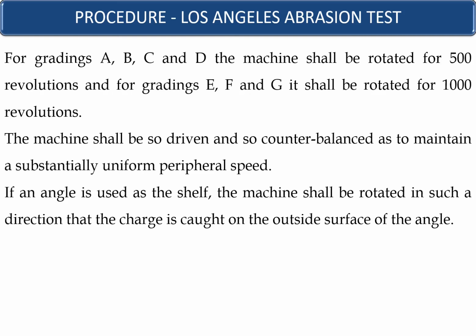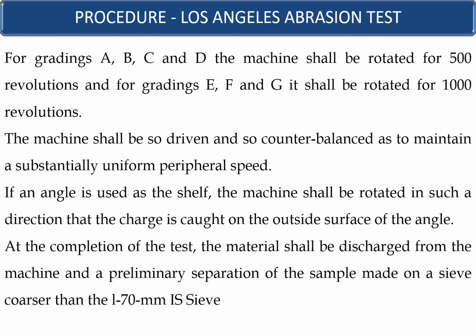At the completion of the test, the material shall be discharged from the machine and a preliminary separation of the sample made on a sieve coarser than the 1.7 mm sieve. That means the material is directly discharged on a set of sieves coarser than 1.7 millimeters, and it is easy to collect the material in the tray.